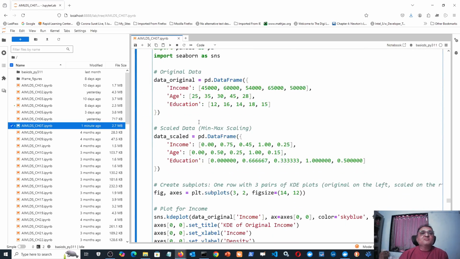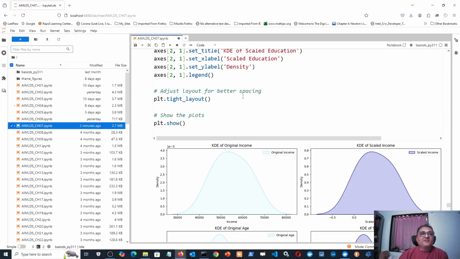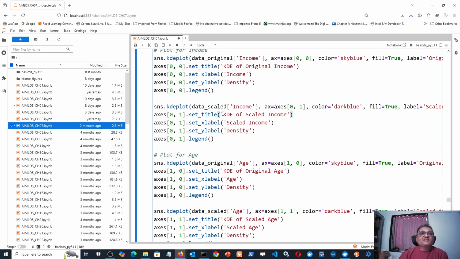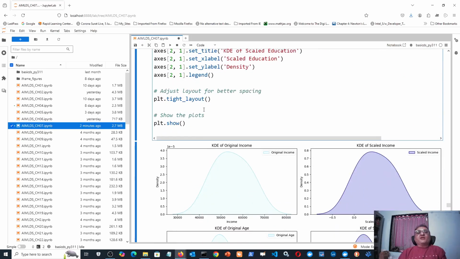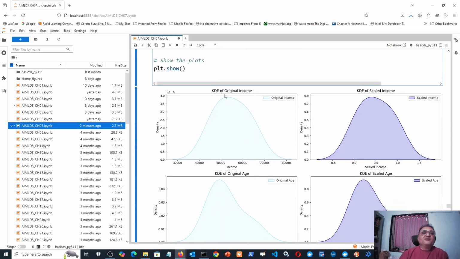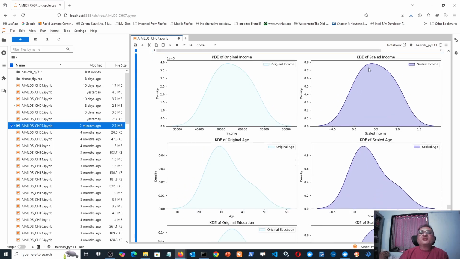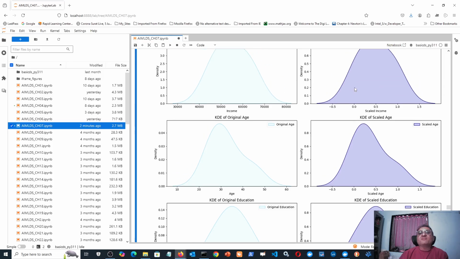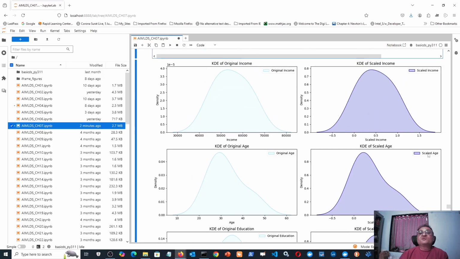This is data distribution, but I can also plot something called a kernel density plot, like this. Don't bother from where this kernel density plot comes, it is shown by KDE, kernel density estimation. It shows that the original data was like this bell curve, and the new data is also like this bell curve. The scale has completely changed, from 30,000 to 80,000 to minus 1 to plus 1, or actually speaking, the majority of the values are between 0 to 1.